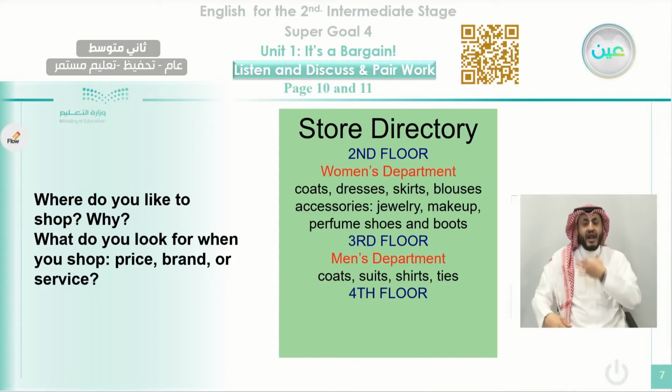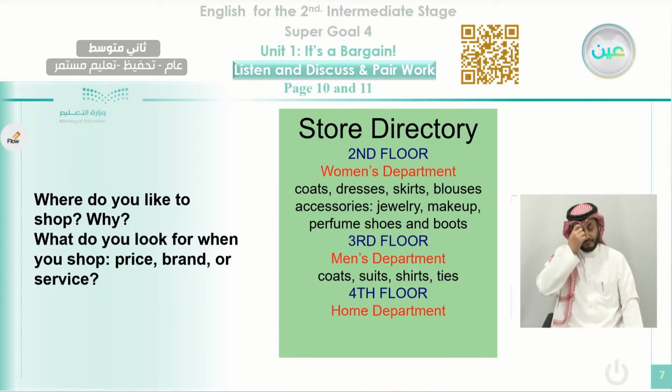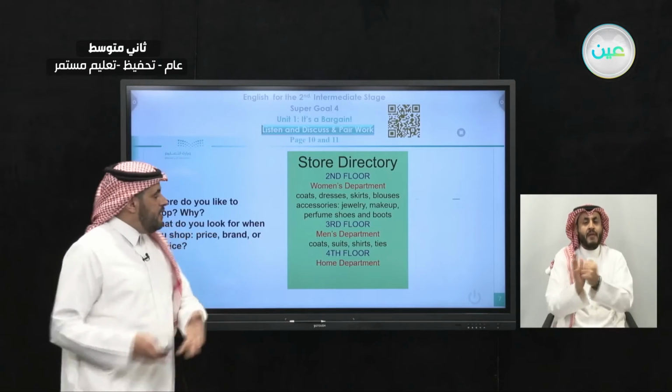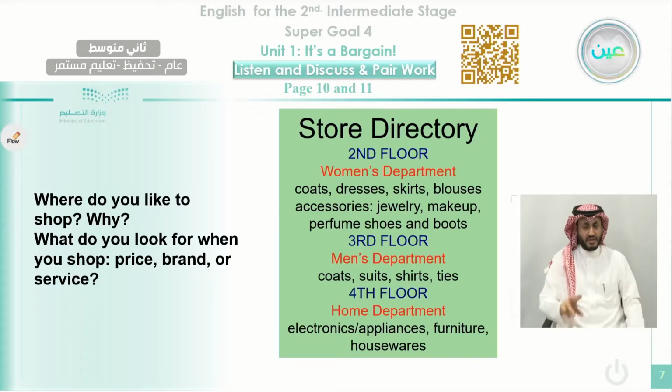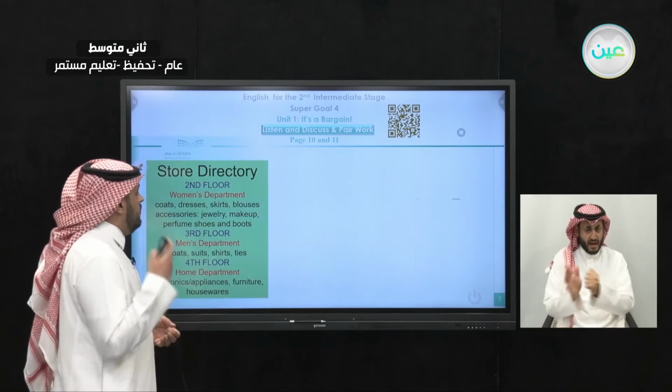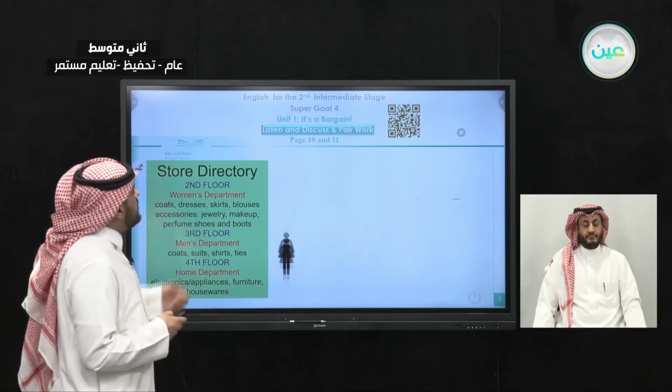And in the fourth floor, the last one, we can find the home department, things that are for home, like electronics in general, and appliances, electric things that we use at home. Also you can find furniture, and housewares, the things that we use at home.